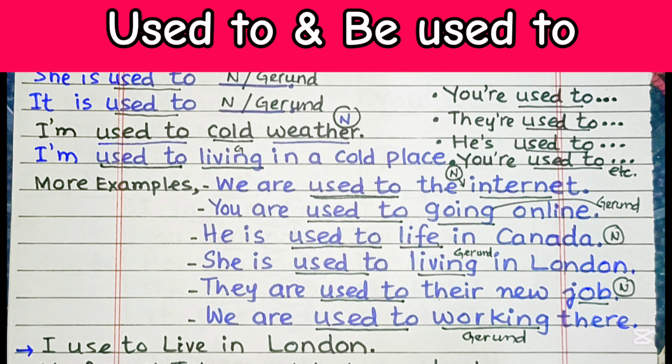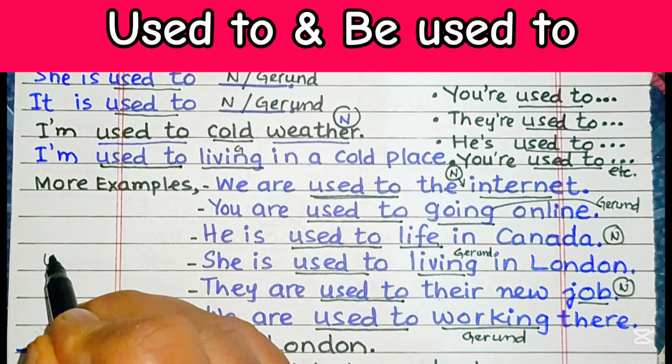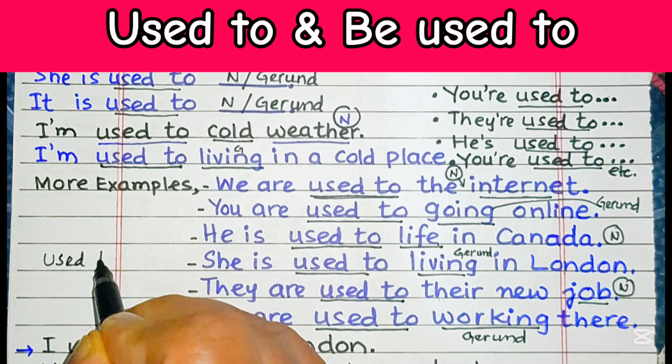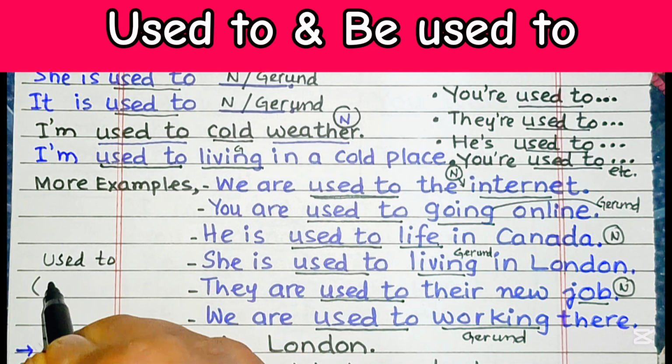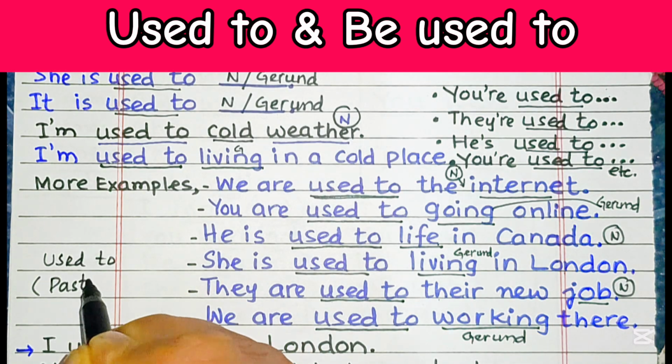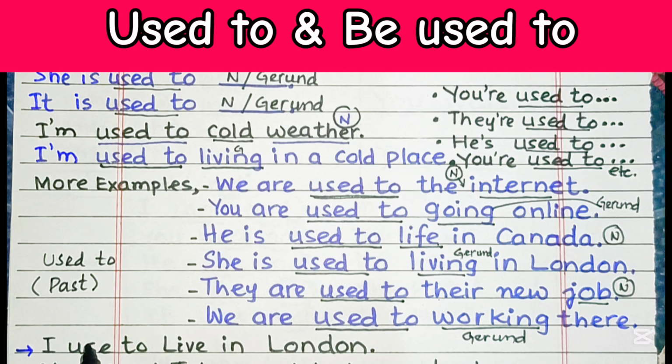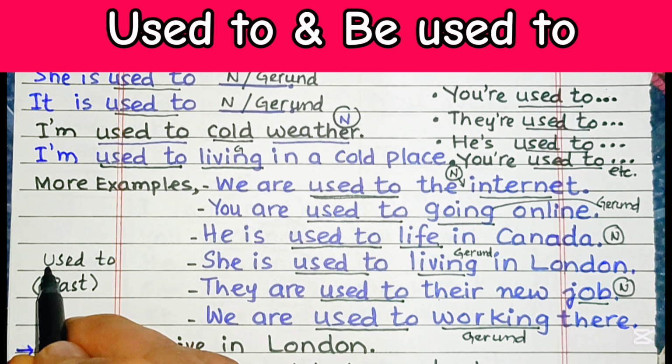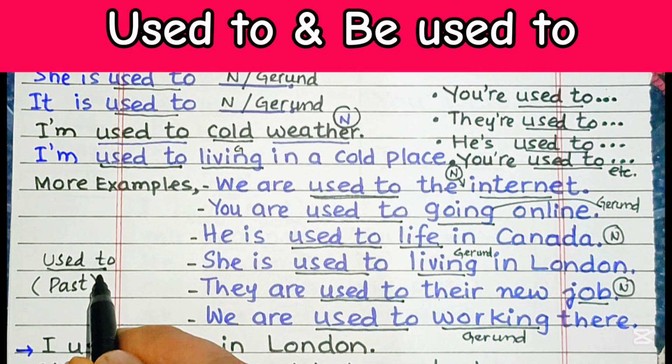Use used to when talking about things that happened in the past. So for used to, it shows the things that happened in the past. That's why we'll say use used to when talking about things that happened in the past.